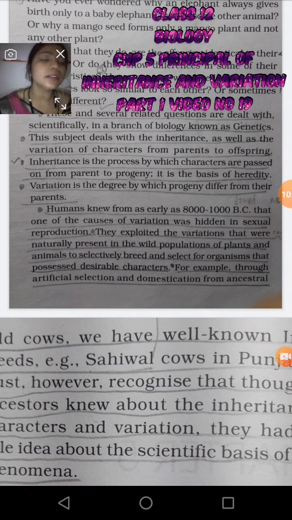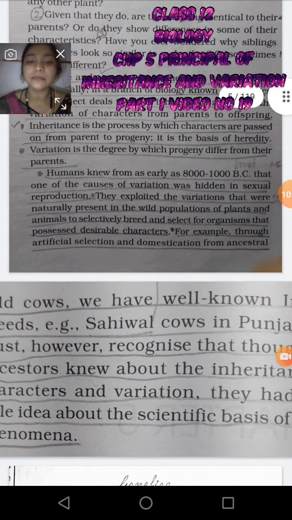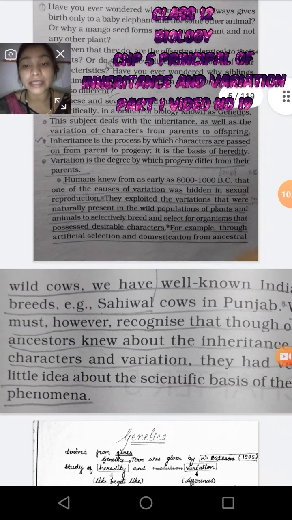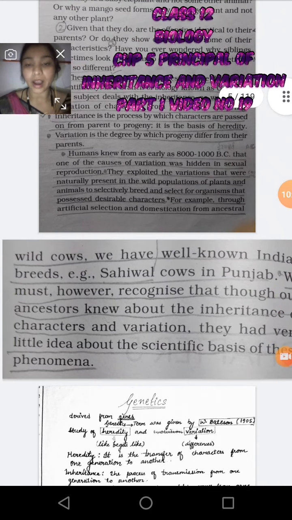But people didn't know about the real genetics. They only did the work, without any idea about it. For example, they did artificial selection and domestication from ancestral wild cows.